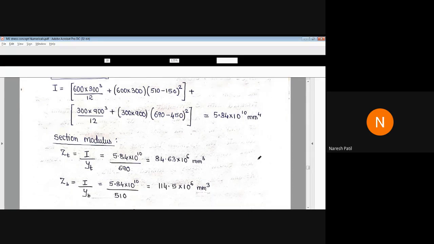So we got the moment of inertia 5.84 into 10 raised to 10 mm raised to 4. Then the section modulus ZT and ZB, that is I by YT, I by YB. These two things we have already calculated.